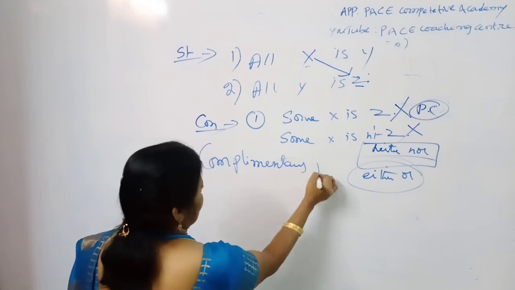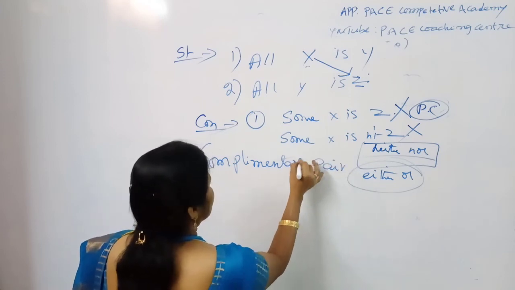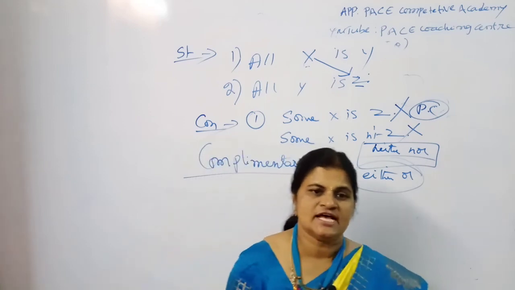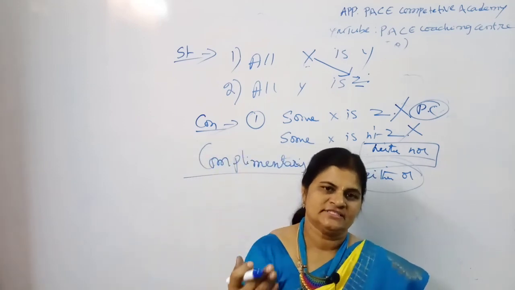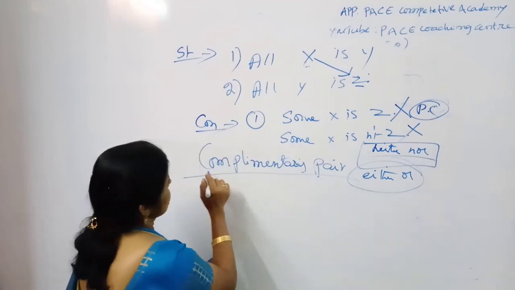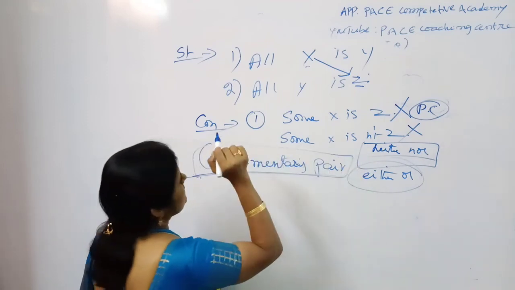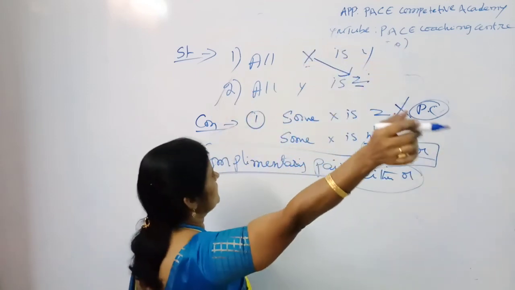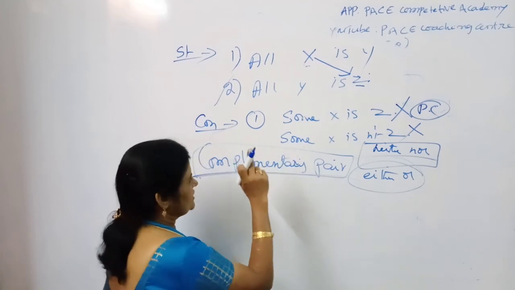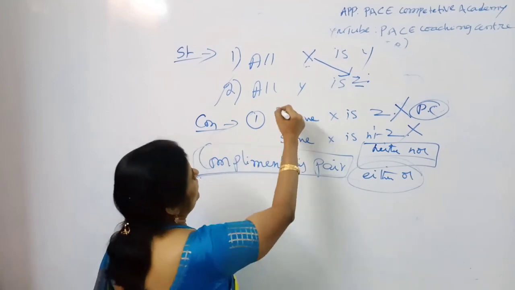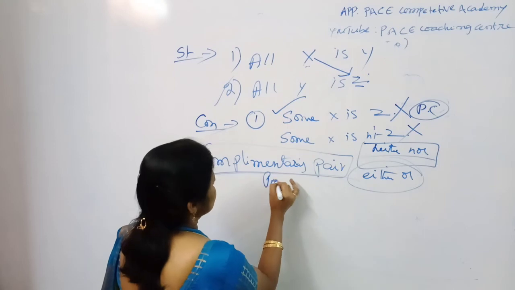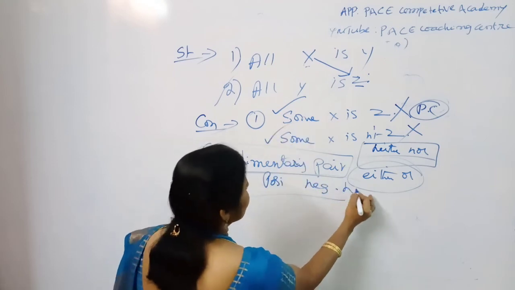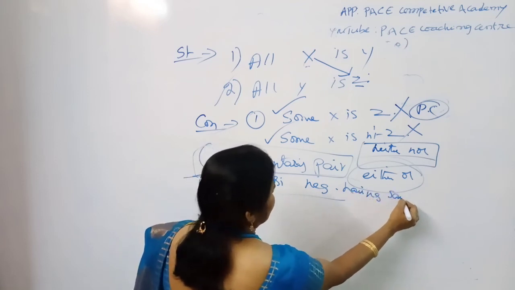Complementary pair. Complementary pair. What are the complements? Suppose if you get any success, somebody gives you the complements. So the complementary pair means there is no direct relation with the statements. You must remember that for the sake of complementary pair, one conclusion should be positive and one conclusion should be negative, having the same